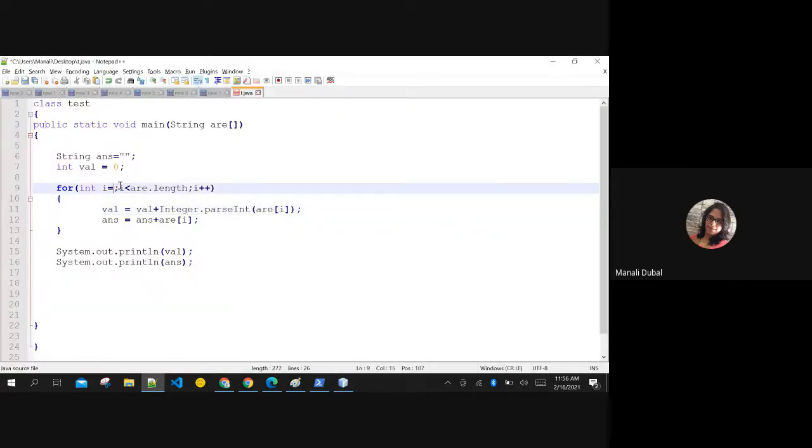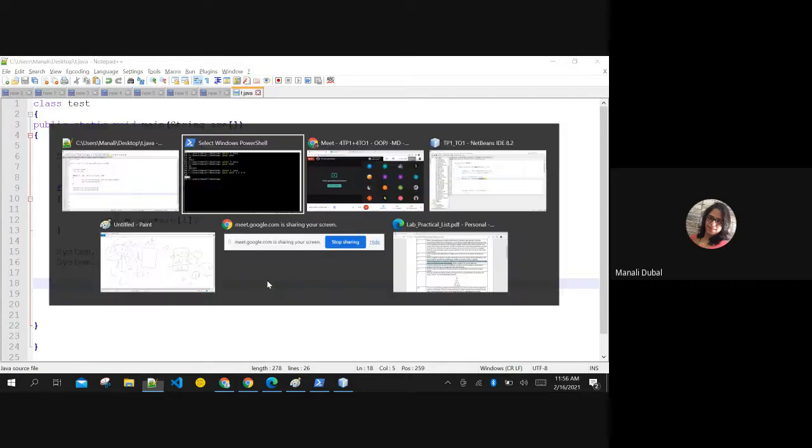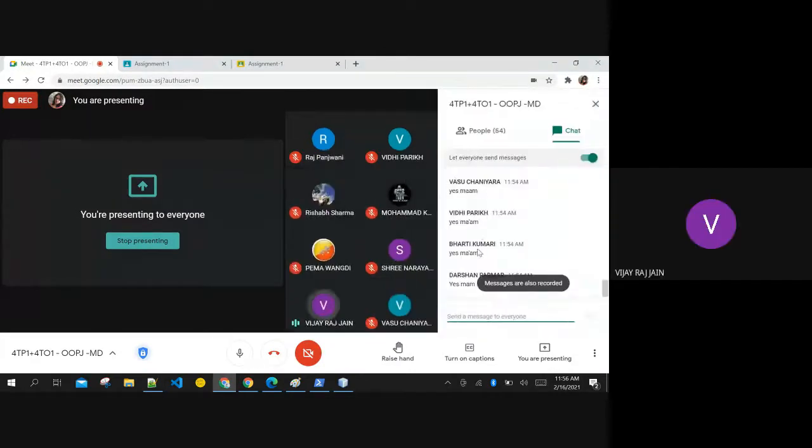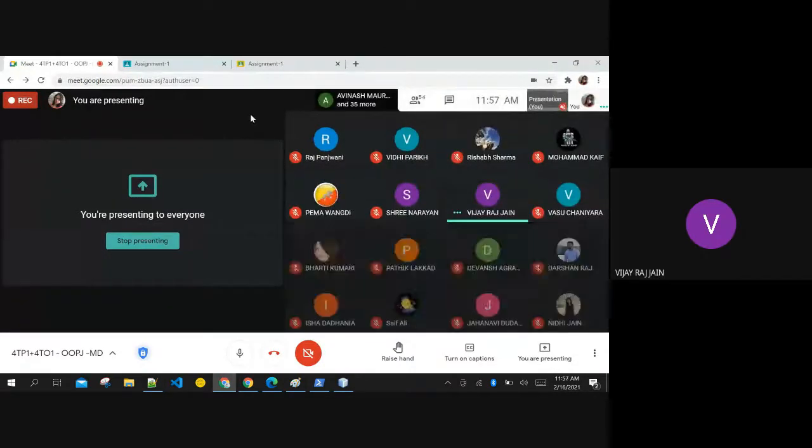Now, can you tell me this? Now what will it do? Multiplication and concatenation.